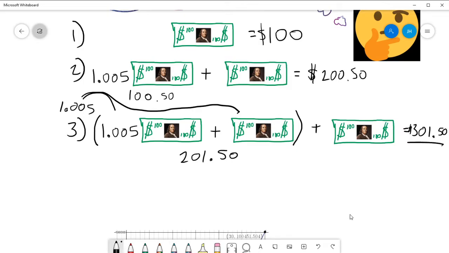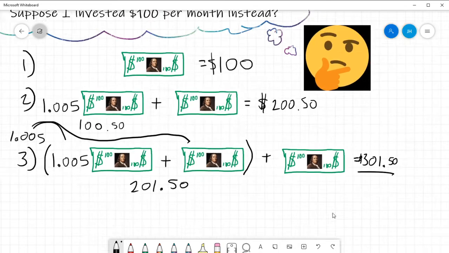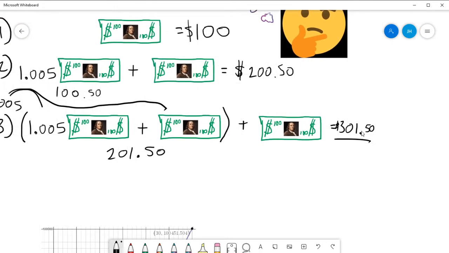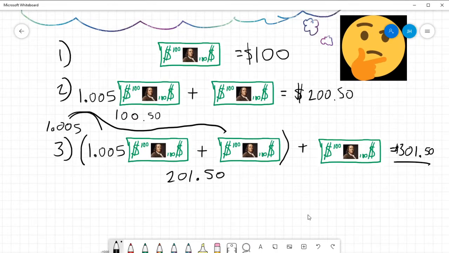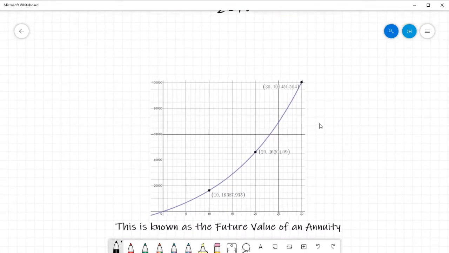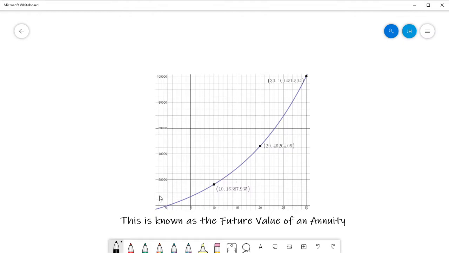Now, isn't that interesting? I've in total invested $300 over the course of 3 months, but now my account is worth $300 with an extra 150, right? Now, this isn't a huge difference, but if we were to continue to do this, we would get the following graph.